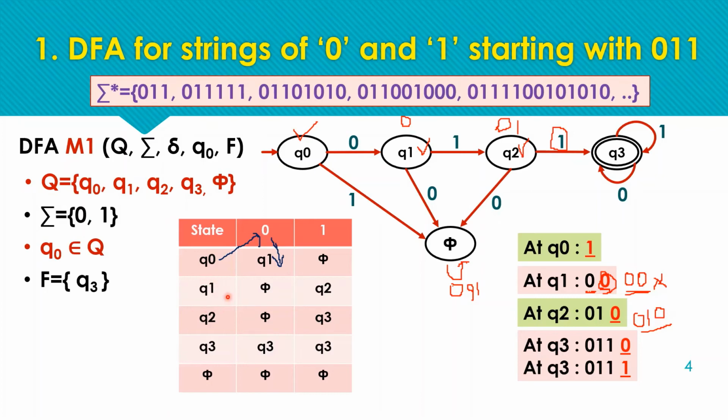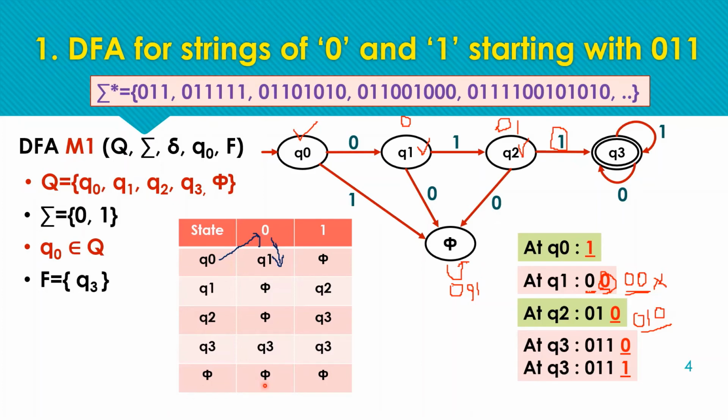Same way, from Q1 on reading 0, we are moving to the dead state, and for 1 we are resulted with the state Q2. So the resulting state is Q2 for this situation. And from Q2, if we receive 1, we are at the final state, and for other input we are at the dead state. Same way, from Q3 we have a self loop, meaning 0 will result into the same state, and 1 as well results into the same state.